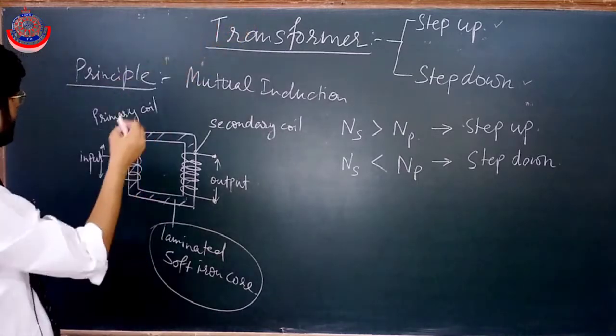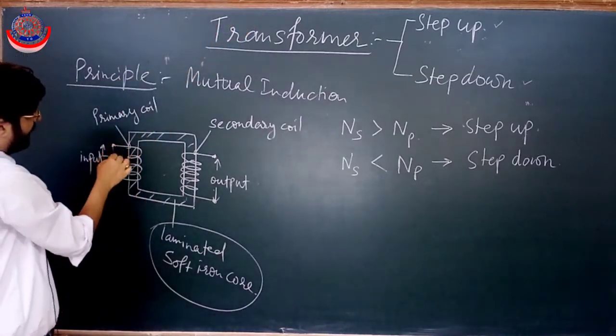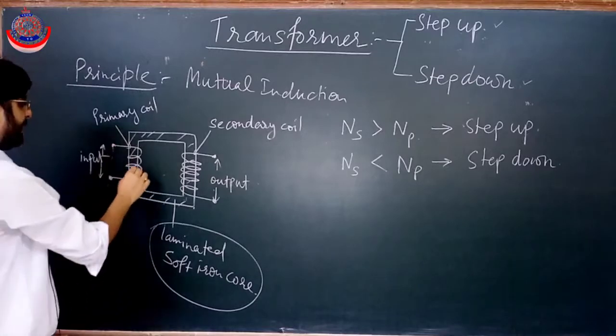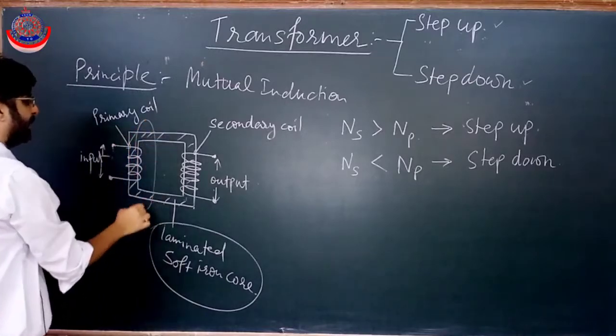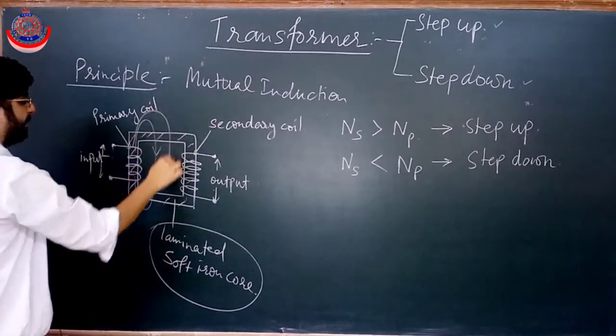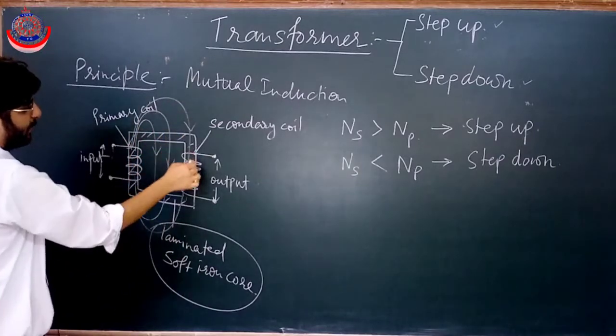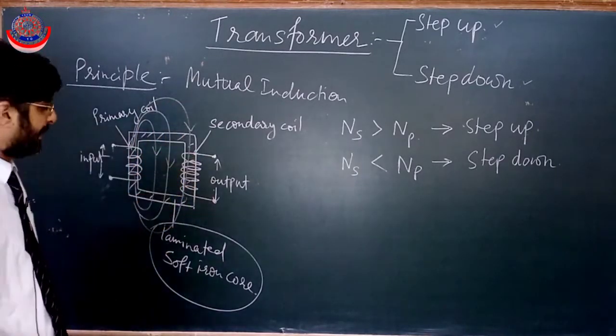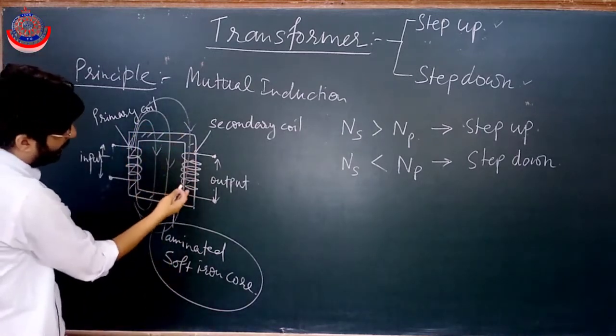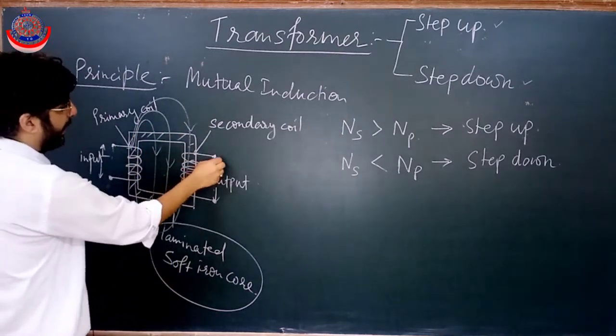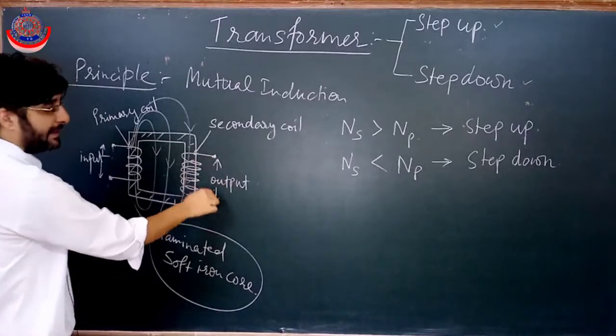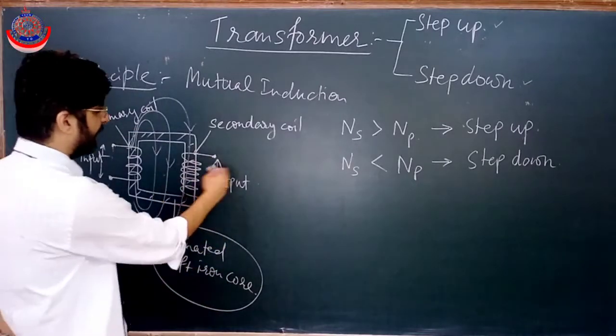This we know very well. When we will supply AC from this side, then magnetic flux of this coil will be there. Magnetic field lines will be there. These magnetic field lines will pass through this secondary coil. When varying magnetic flux will pass through this secondary coil, EMF will be induced across these ends. Fine, and we will get the output supply.